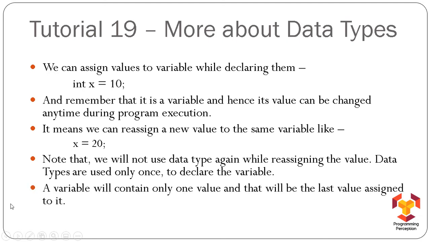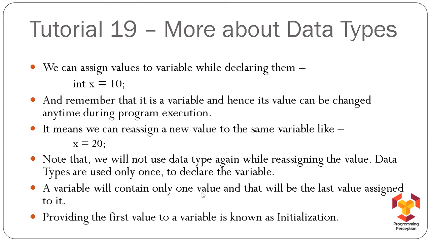A variable will contain only one value. Though we can assign as many values to a variable, at a time it will hold only one value. So if in a program we have assigned many values to a variable, then definitely it will hold the last value assigned to it. Now, providing the first value to a variable is known as initialization, and I already told you that.